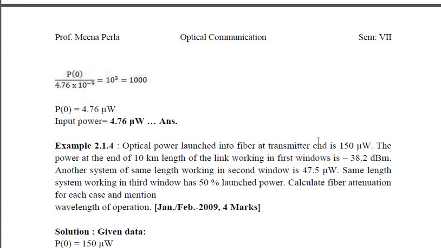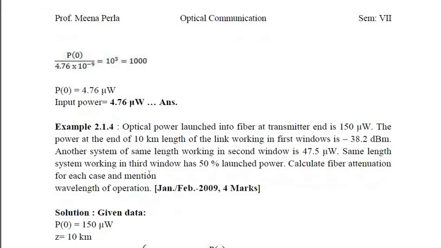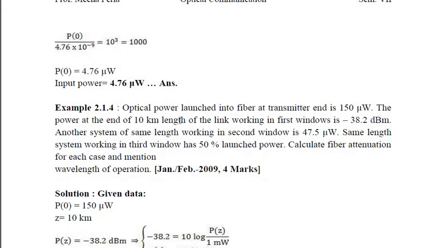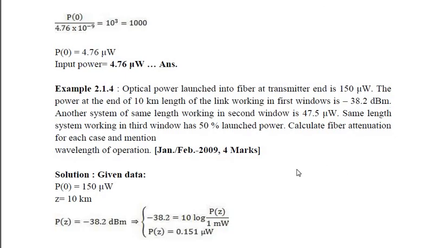So we will find this in microwatt. So converting dBm, the unit here given is minus 38.2 dBm, right?